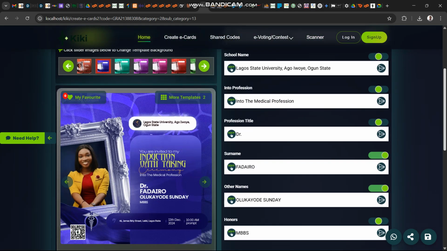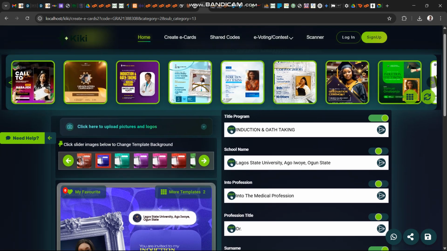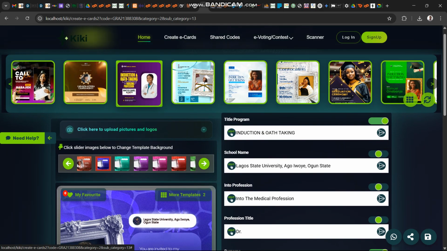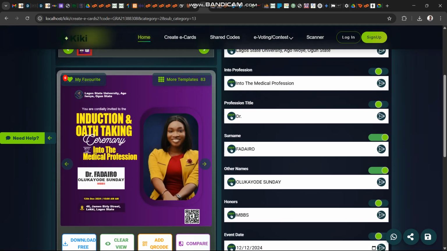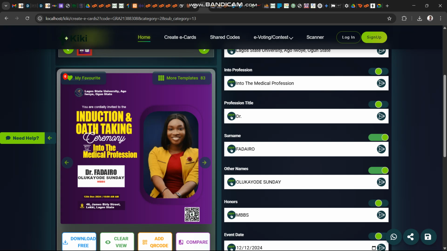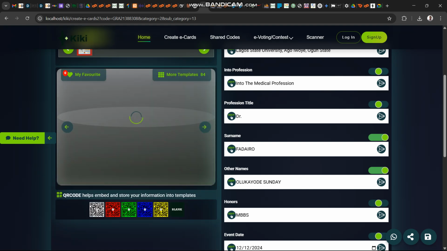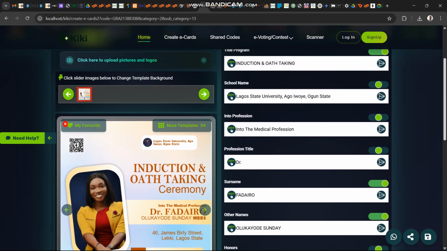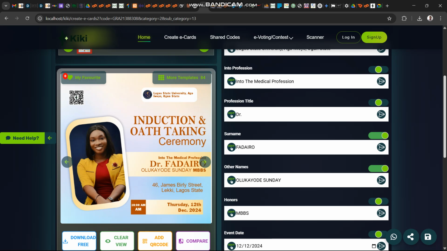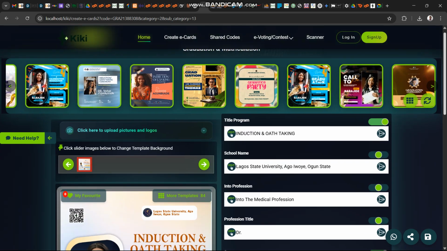So also you can decide, let's assume there is another template you like here that you want to use. If it is this, you can just click on this and it will automatically reflect. You can see I've not changed any information here. Induction and oath taking is what I typed into the medical registration. This is my name. I've not changed anything, and all I just needed to do was to switch, and the whole effect is there. Okay, and if I click here, it moves to another template. So all these things are done automatically, so I'm not changing anything, and everything is switching from one template to another. So easy, so fast.